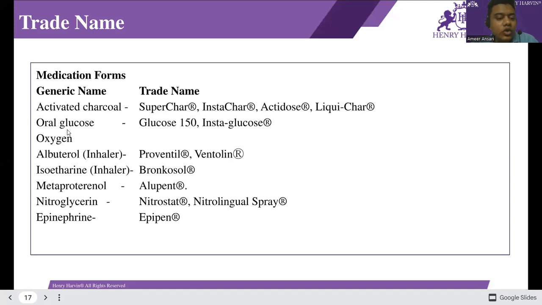The next thing is oral glucose. We can buy in the market Glucose 50, Insta-Glucose. Next, oxygen is also oxygen. Next is the albuterol inhaler, Proventil and Ventolin. Isoetharine inhaler, Bronkosol, Metaproterenol, and nitroglycerin, Nitrostat, and nitroglycerin spray. And epinephrine is EpiPen, an R mark medicine.